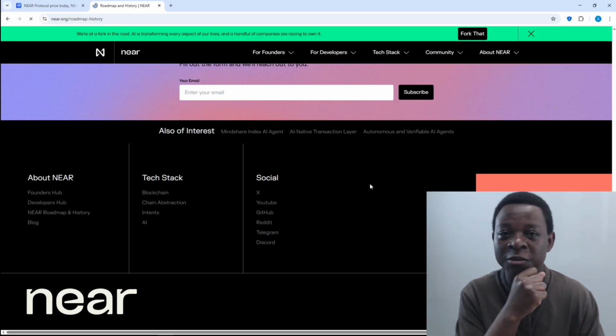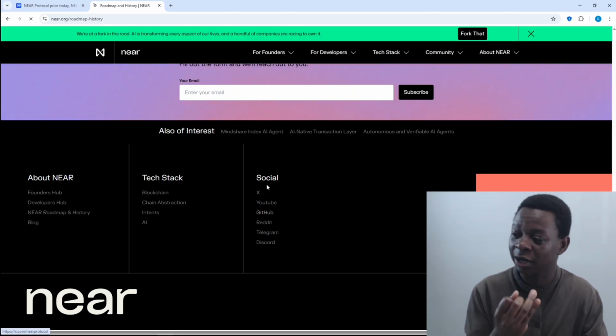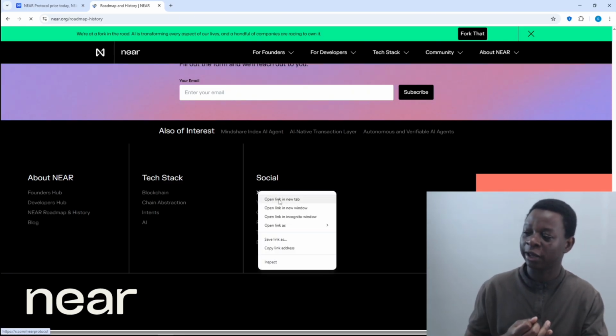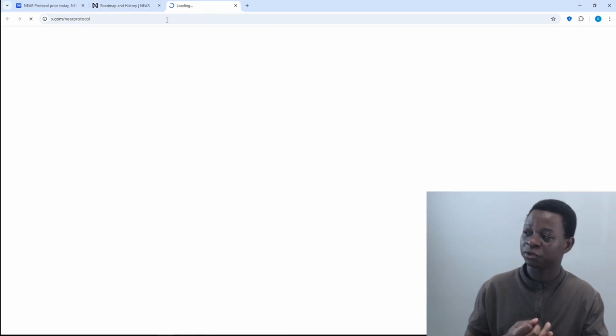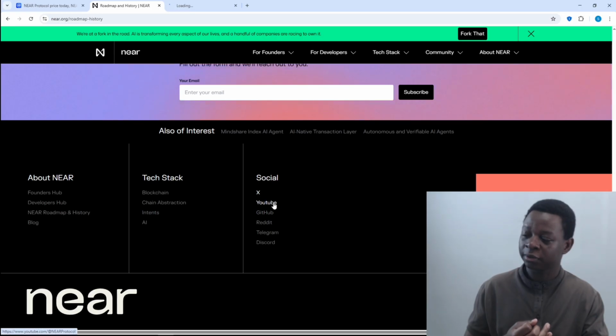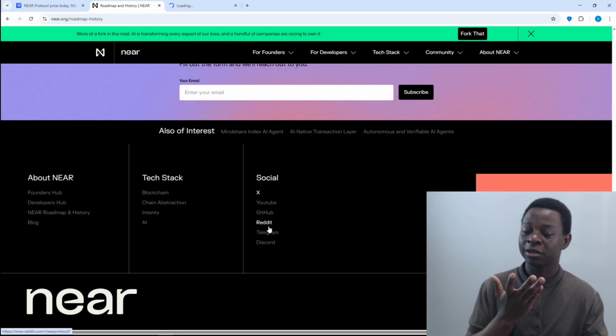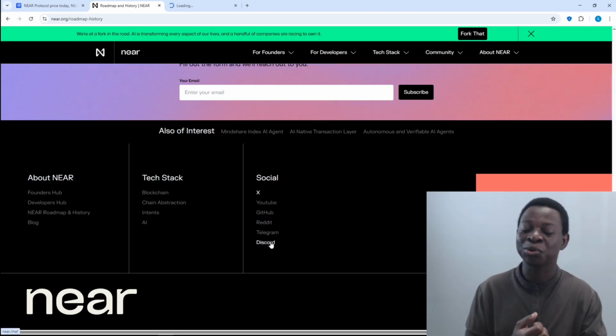Does it have community presence on Twitter, which is now X? Yes. If I click on X, ladies and gentlemen, it can give me access. That is if it will open for me here. Or YouTube, the same thing. They have YouTube, GitHub, Reddit, Telegram, you can type them, or even a Discord channel where you can talk to them.